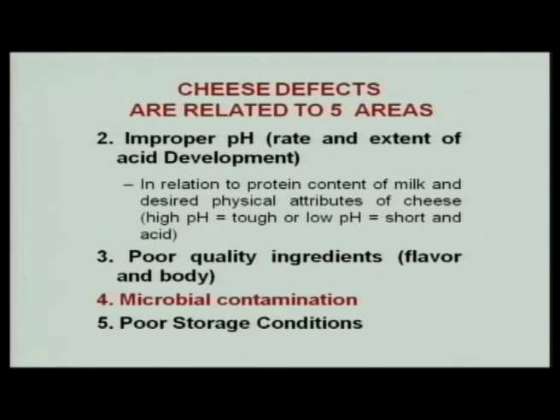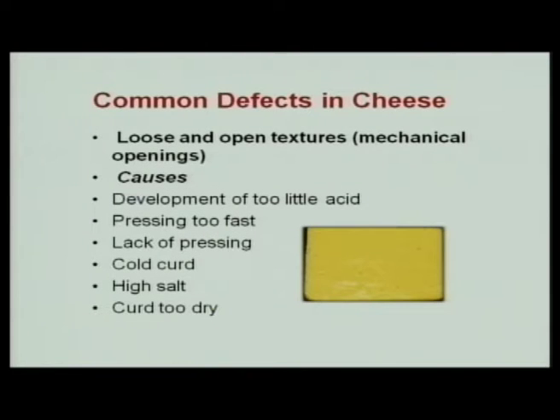Poor quality of ingredients also affects the body, flavor and texture. Microbial contamination is one of the most important factors, which we can avoid by using good quality milk and proper sanitation in the cheese manufacturing facility. Simultaneously, the storage conditions are important, because poor storage conditions will compromise the sanitary standards and contamination of the curd will take place.